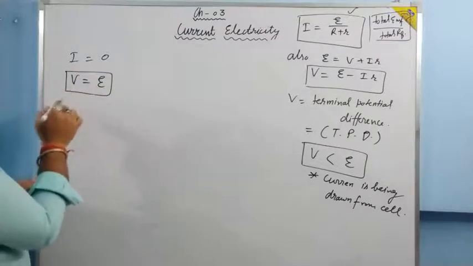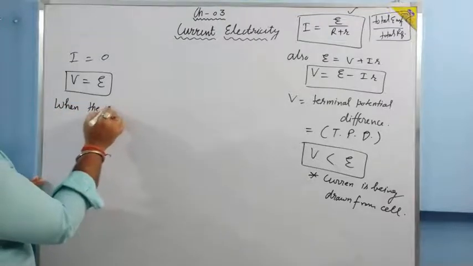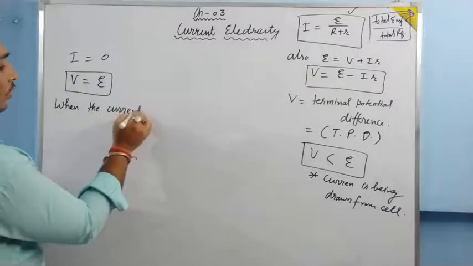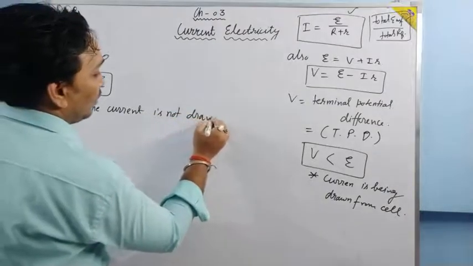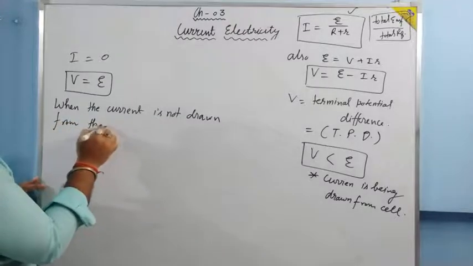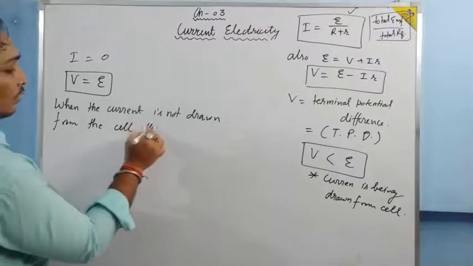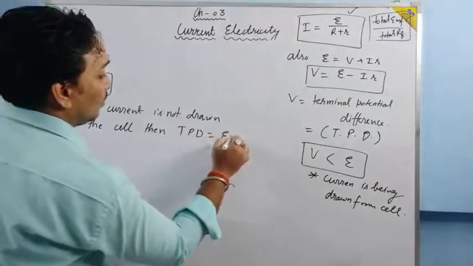It simply means that when the current is not drawn from the cell, then TPD is equal to EMF.